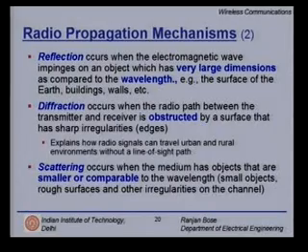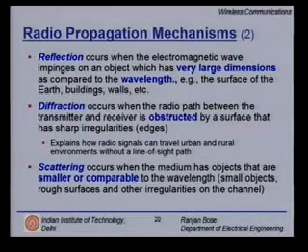Scattering occurs when the medium has objects that are smaller or comparable to the wavelengths. So, it is an antagonist approach to reflection. In reflection, the object is much larger than the wavelength. Here we are talking about much smaller than the wavelength. So, small objects, rough surfaces, irregularities, water droplets, rain, snow, dust particles, all of them can cause scattering.